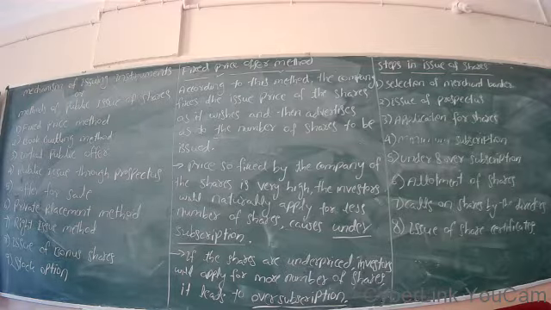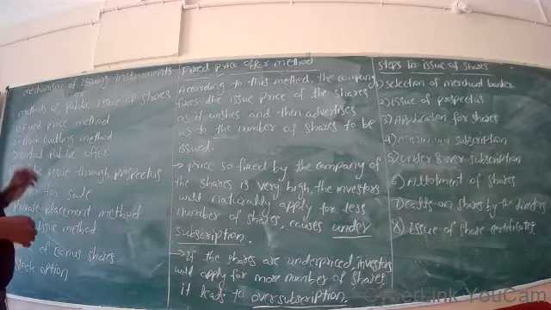Already a little bit we have discussed private placement and rights issue, then bonus shares, and stock option. Stock option is related to issuing shares to its own employees. It's called ESOPs, or employees stock option.